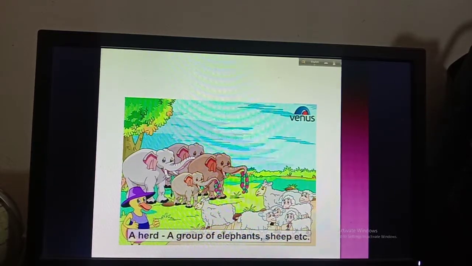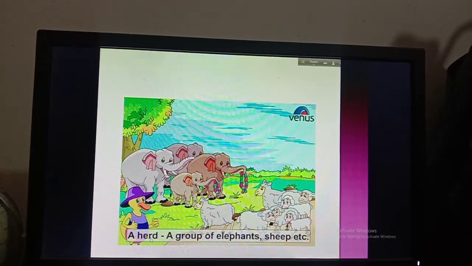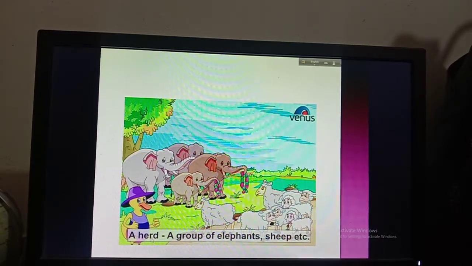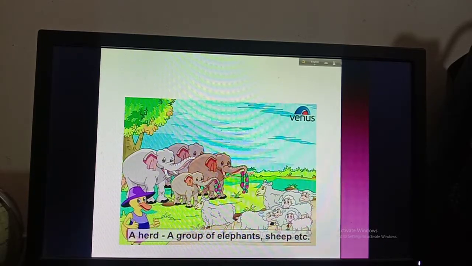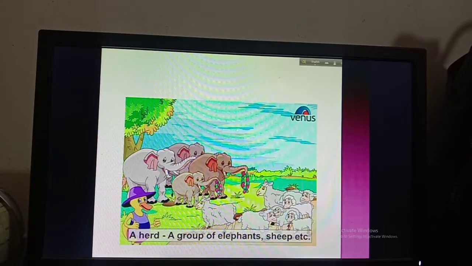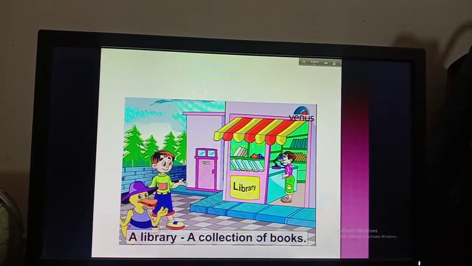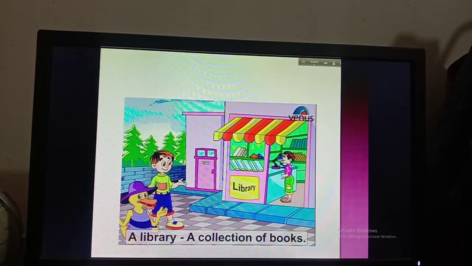So as there are groups of elephants or sheep or cows, you can say that this is a collective noun, because we know that in a collective noun there can be a group of persons, things or animals, etc.